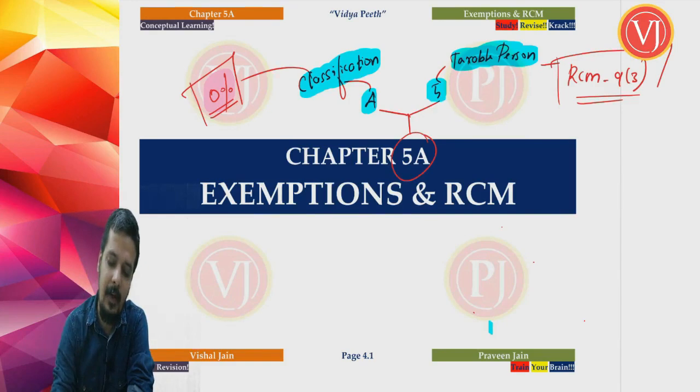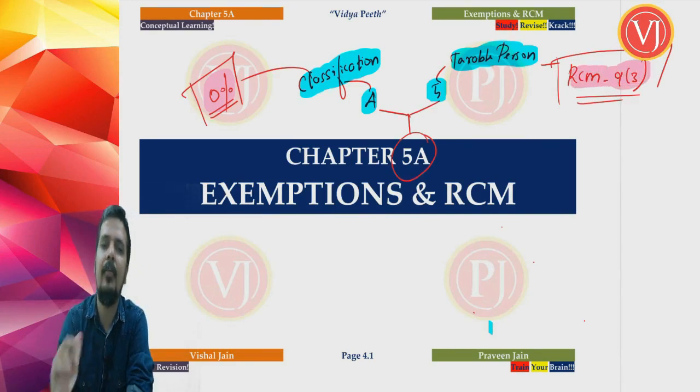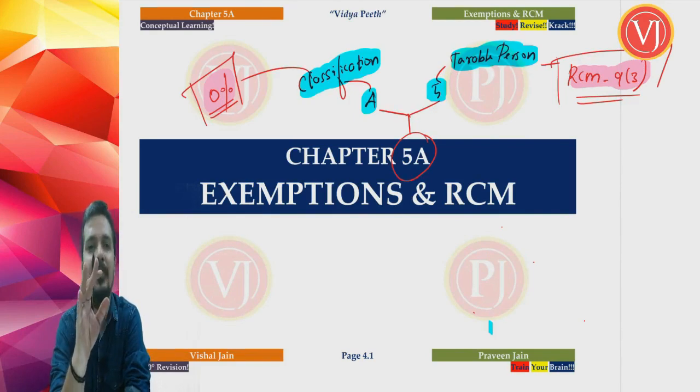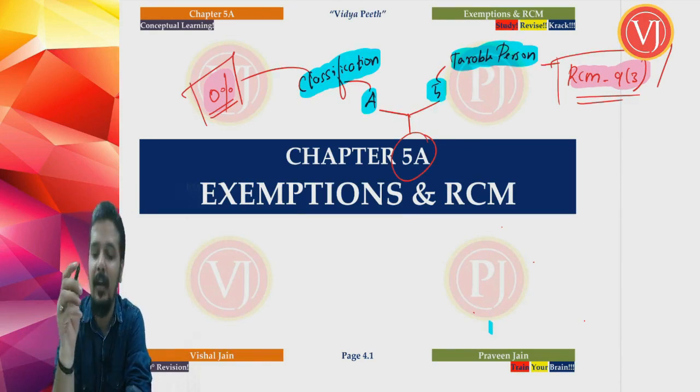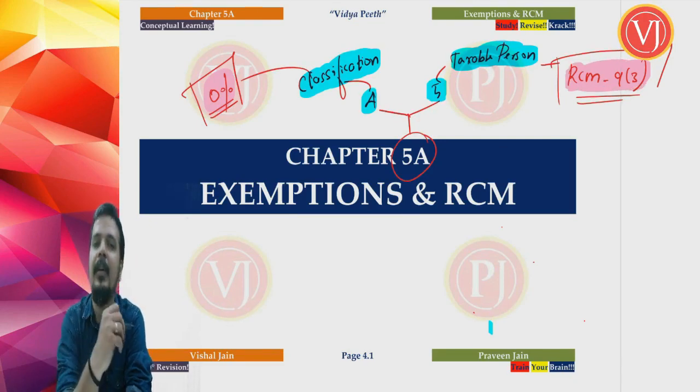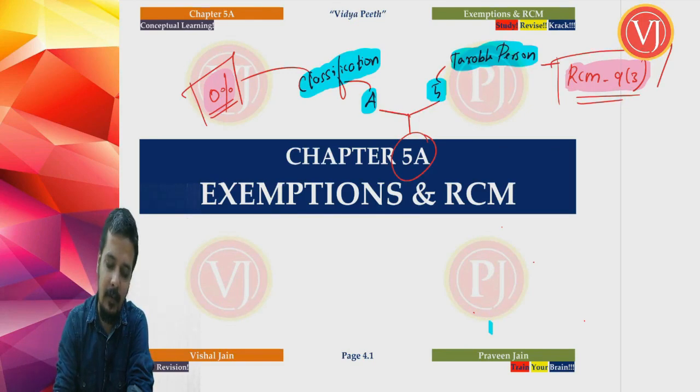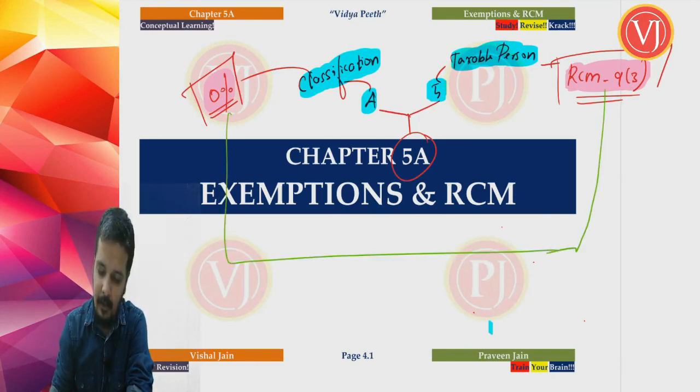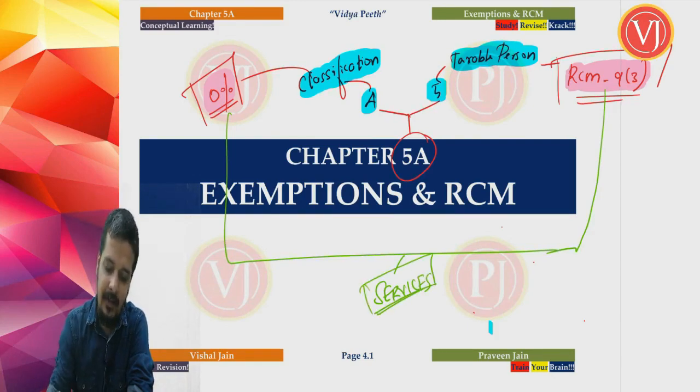And friends, the other category of taxable person was the ECO category, section 9.5. So we are not discussing reverse charge mechanism under section 9.4, and we are not discussing ECO 9.5. Our focus is only on section 9.3 reverse charge mechanism. And friends, both these aspects when we are discussing, we have to be very clear. We are discussing only services. We are talking about exemption on services, as well as RCM under section 9.3 for services. Now you will ask, why not for goods?